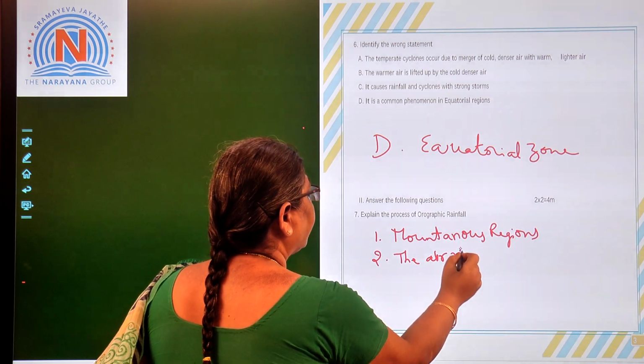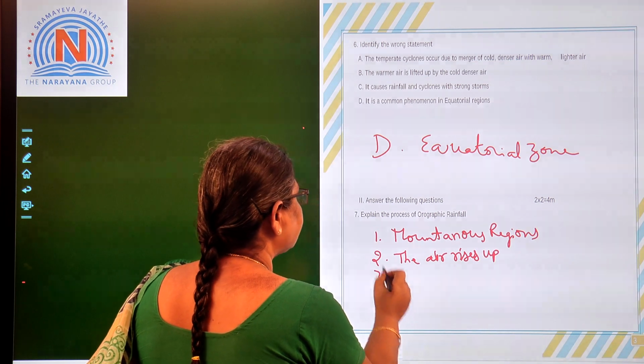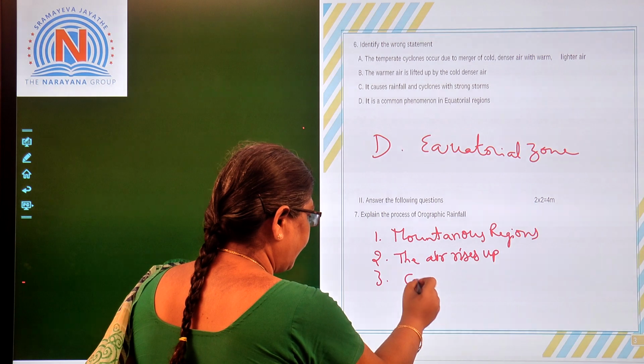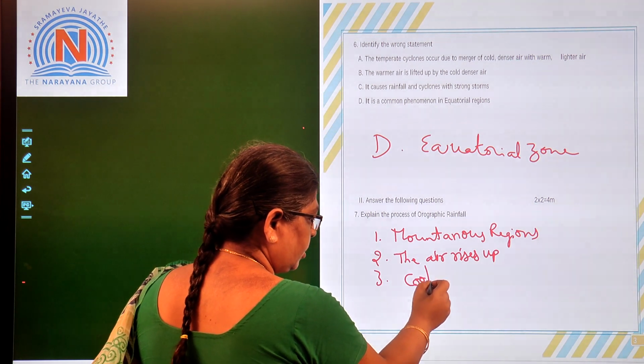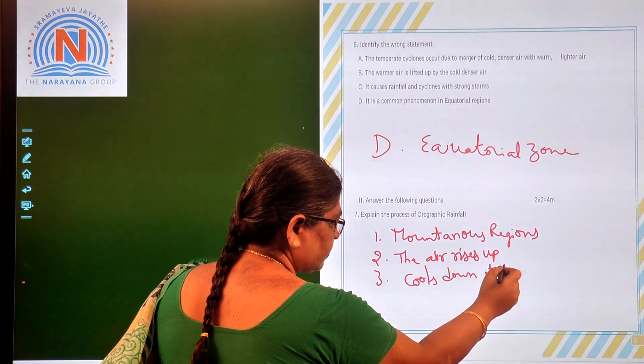The air rises up, and this raised air, what happens? It cools down when it reaches the high altitudes.